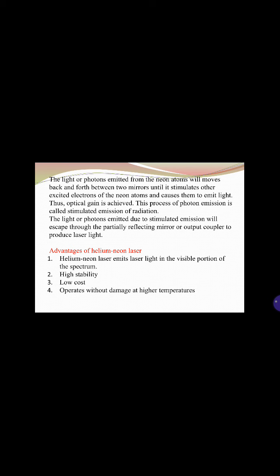Thus, optical gain is achieved. This process of photon emission is called stimulated emission of radiation. The light emitted due to stimulated emission will escape through the partially reflecting mirror, or output coupler, to produce laser light.